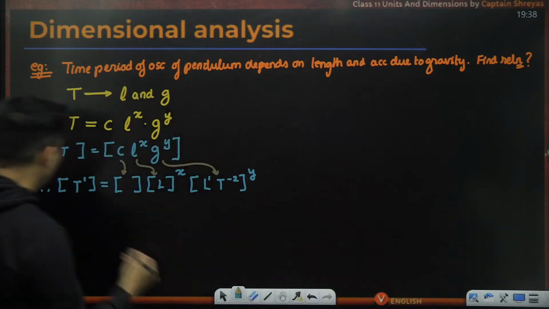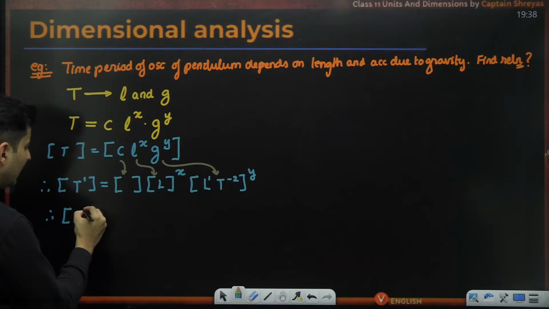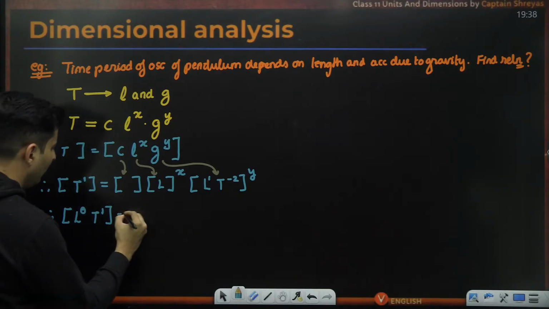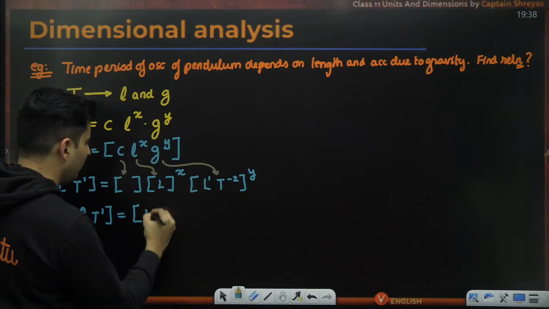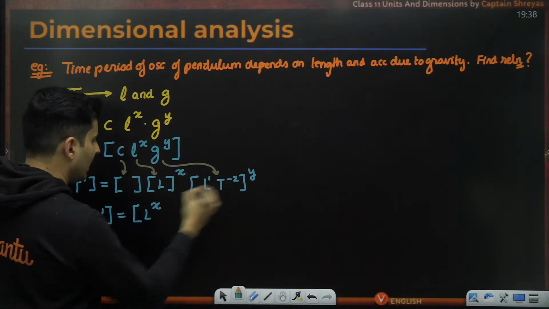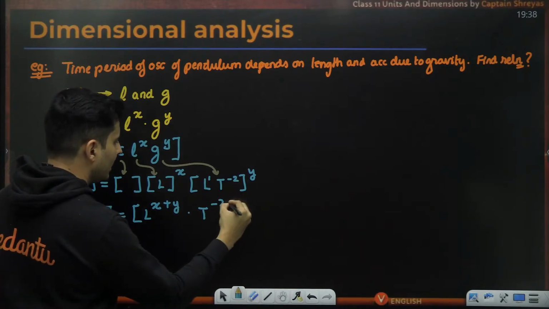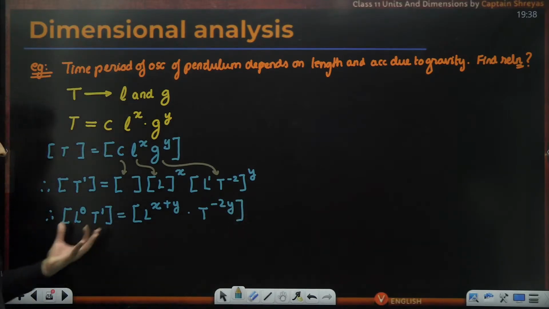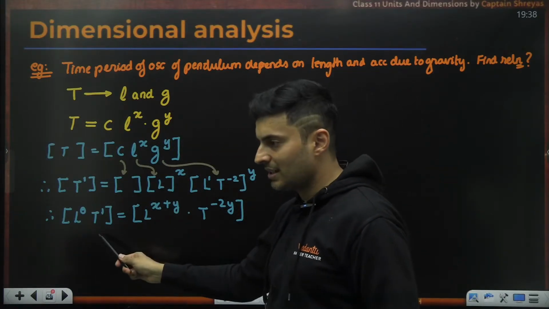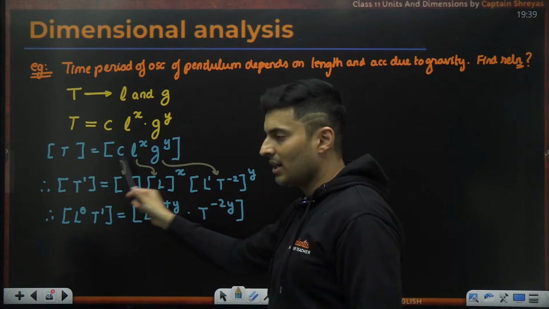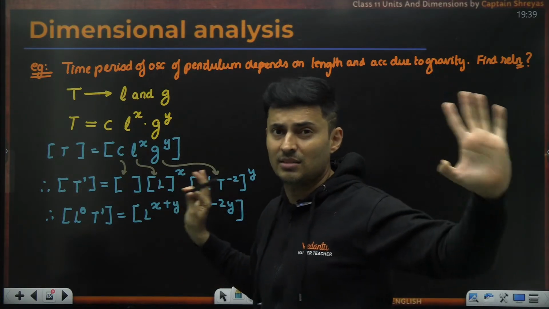Okay, now what do we do next? Check this out. So here, if you think about it, length has no power, time has a power of 1. This is dimensionless, forget about it. Length has a total power of x, length raised to x and length raised to y, so x plus y. And time has a power of negative 2y. That is how I get this expression. So using the concept of dimensional consistency, I equated LHS equal to RHS dimension and I solved it assuming constant has no dimensions. That is the assumption always.